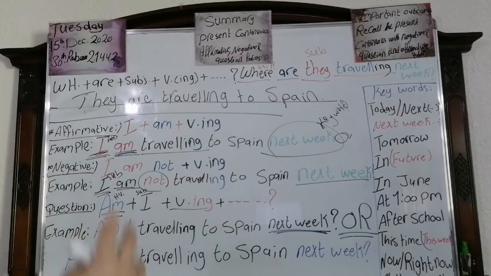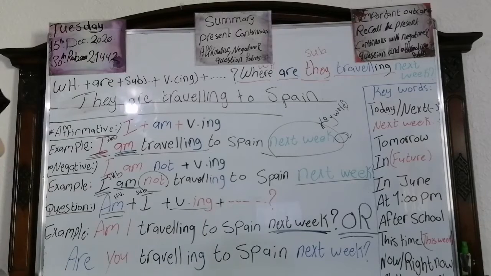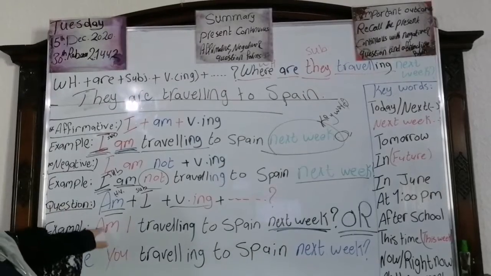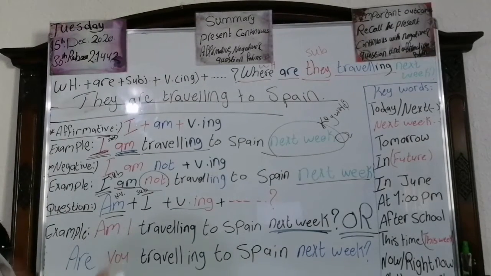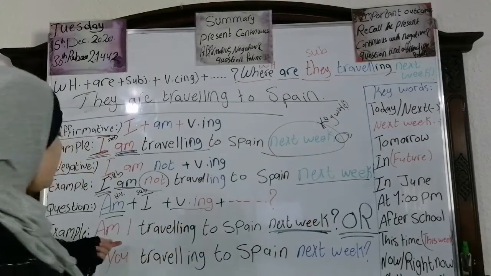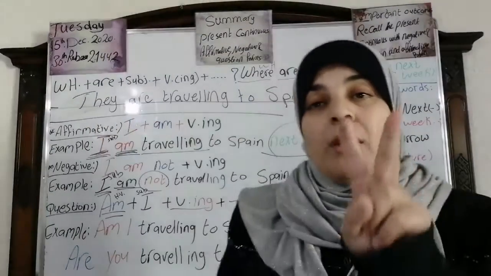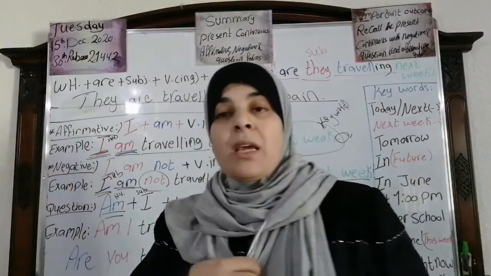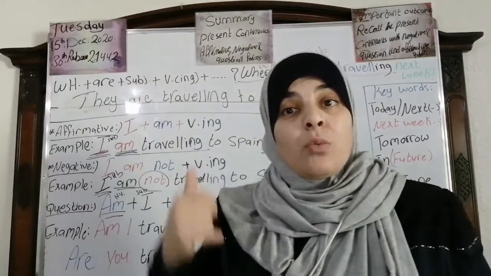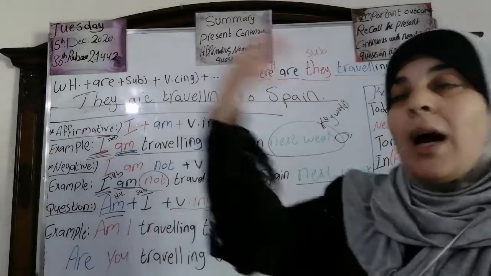Look at me here. We have two ways to make the question with I am. Look here. Am I traveling to Spain next week? The first one, I'm talking or asking myself. I say, am I traveling to Spain next week? Or someone is asking you.